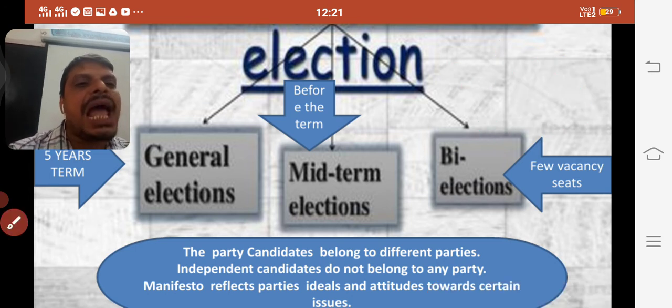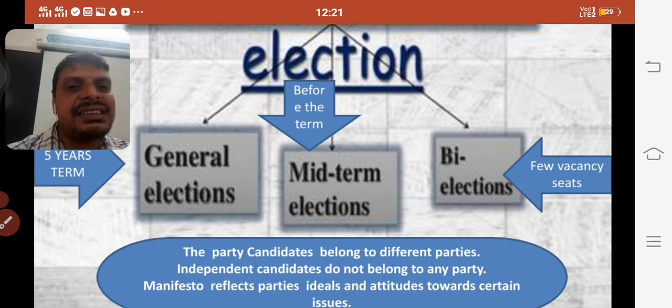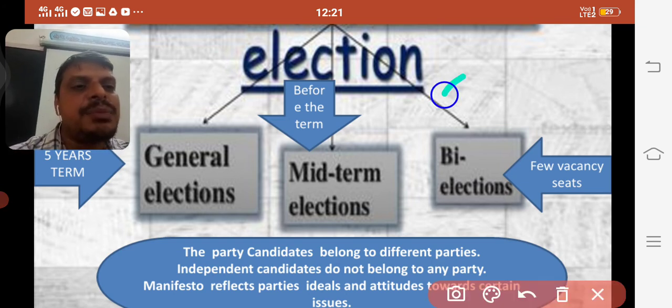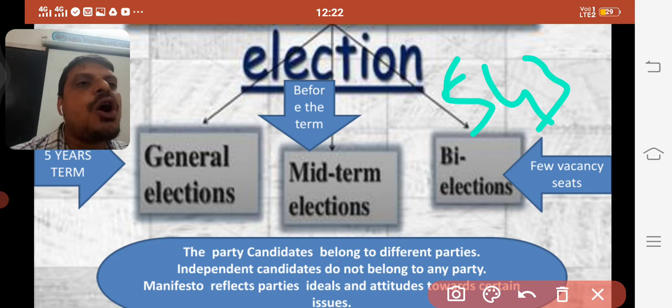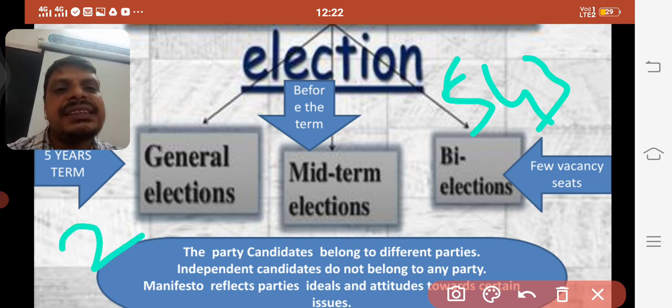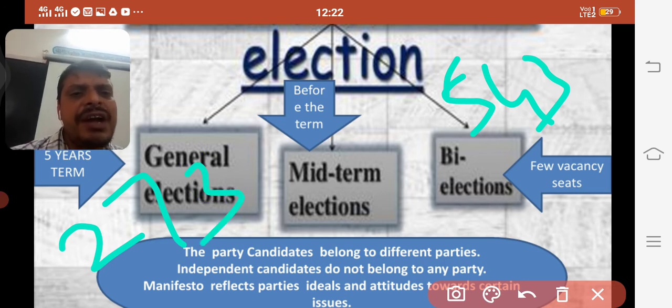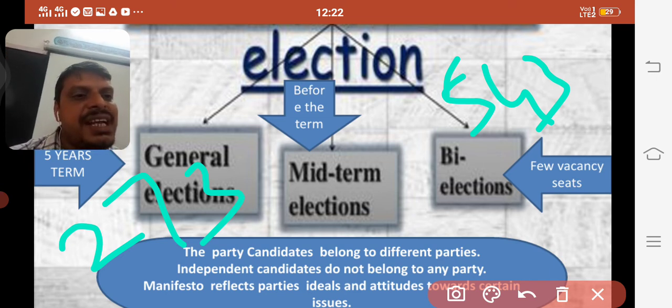Similarly here the magic figure is the seats, as we discussed, 543 for Lok Sabha. So how many seats do they have to win to form a government? 272 plus 1, 273 seats they have to win in elections.